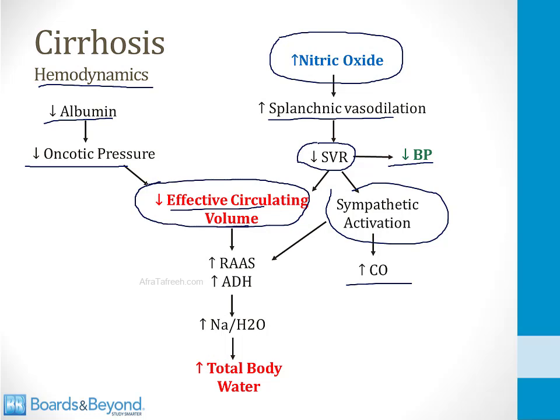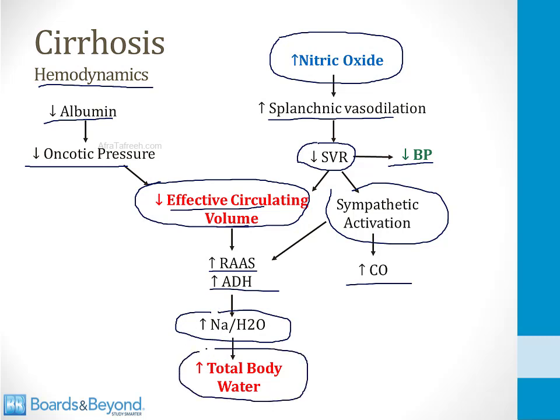In other words, the effective circulating volume of blood that is perfusing tissues. So the body responds as if there is low volume and poor tissue perfusion. This means that there's an increase in activity of the renin-angiotensin-aldosterone system and increased ADH release. This leads to salt and water retention, and this leads to retention of fluid throughout the body and an increase in the total body water. So along with heart failure, cirrhosis of the liver is one of the classic conditions in which you have an increase in total body water, yet a fall in the effective circulating volume of plasma. In other words, a disconnect between the effective circulating volume and the total body water.